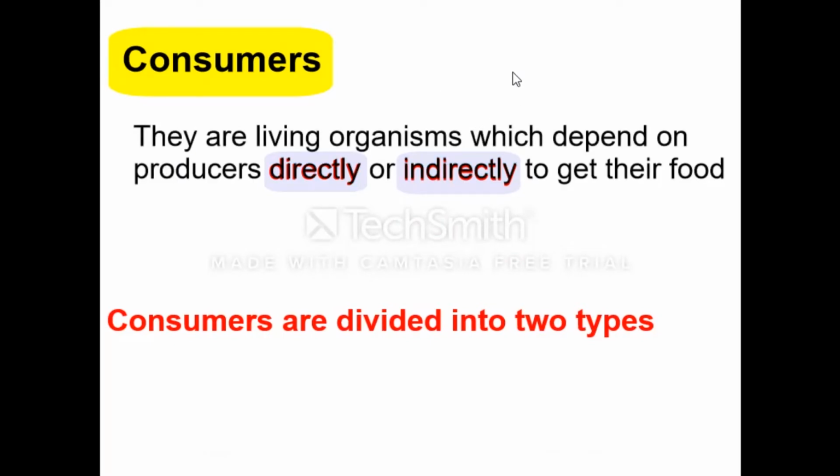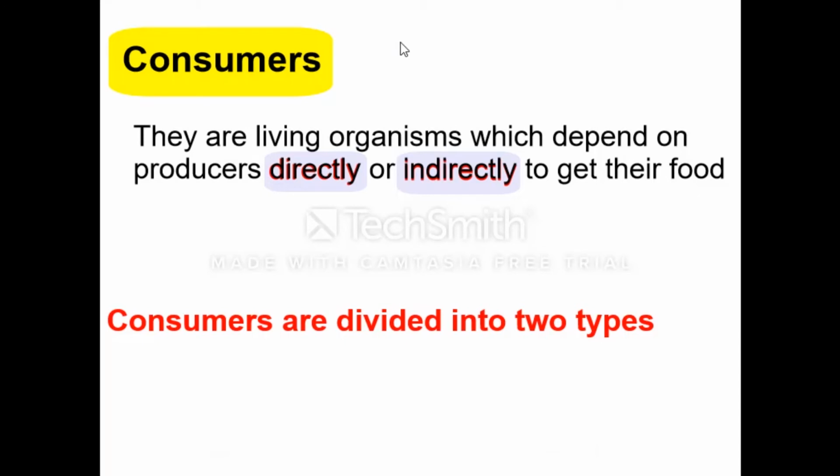The second type, consumers. Consumers are living organisms which depend on producers directly or indirectly to get their food. What is meant by directly or indirectly? Directly means they feed on producers only. They eat plants, for example.